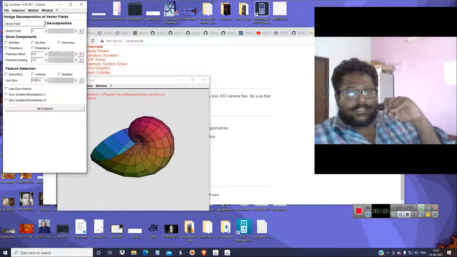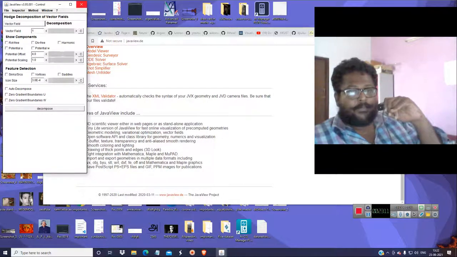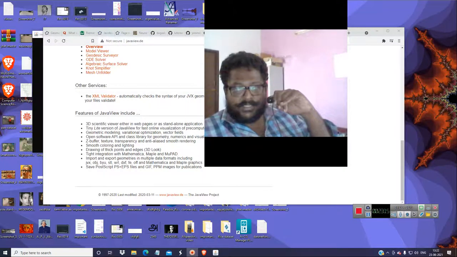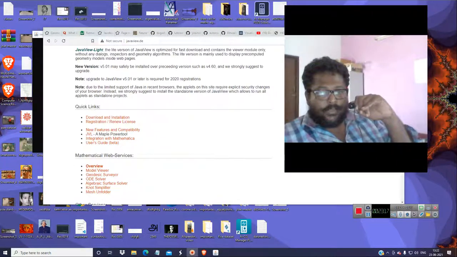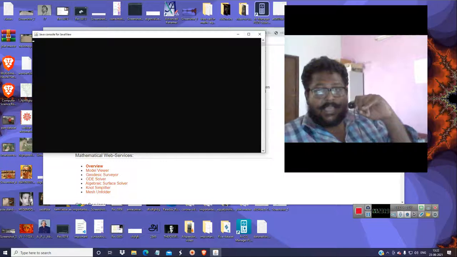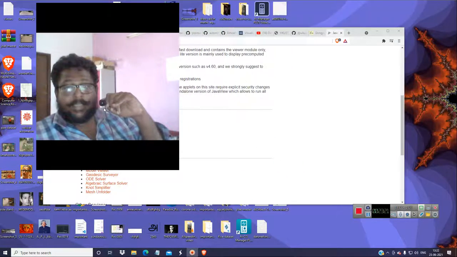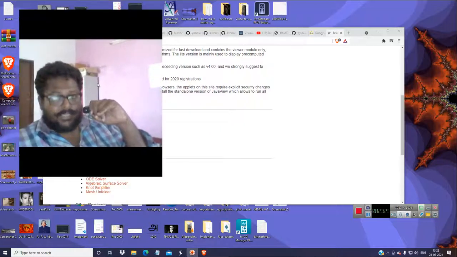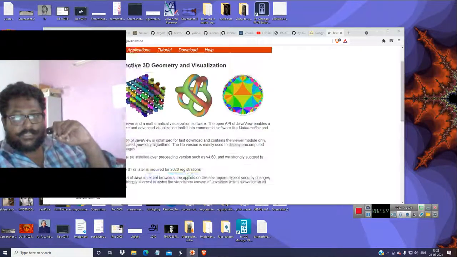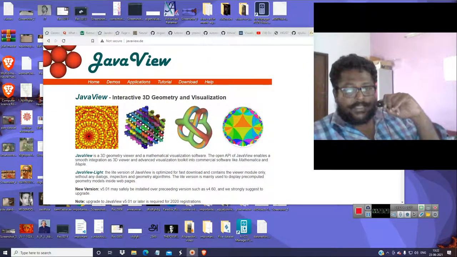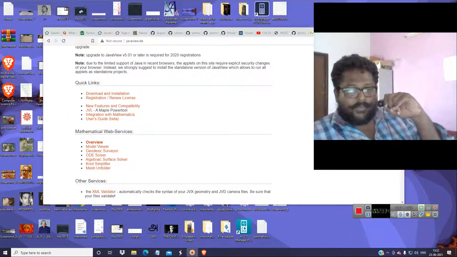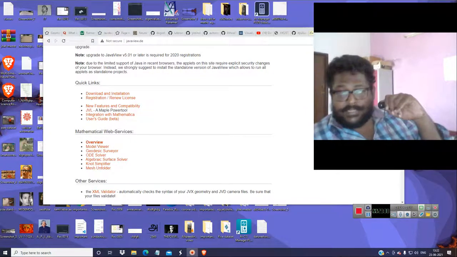So you can make lots of programs in this. It comes in a large variety of packages where you can visualize the homotopy and Jacobians and everything. This is a wonderful thing. I have had this software for more than 13 years. When I studied in college, I took this. I didn't understand anything, but I'm still trying to understand it. This is a very advanced software which you can buy. If I had a credit card, I would surely buy it. I have just explained some of the features to you. You can also use it for knot theory and all those things.